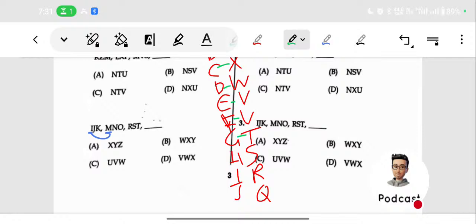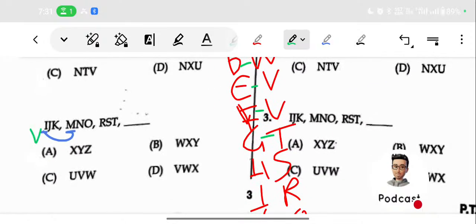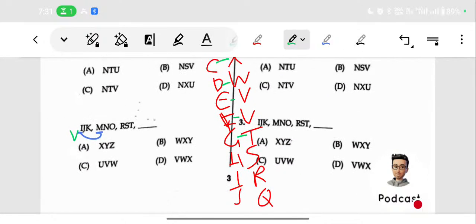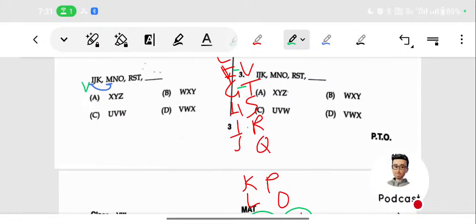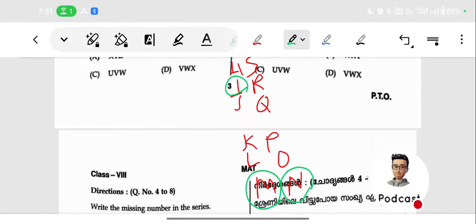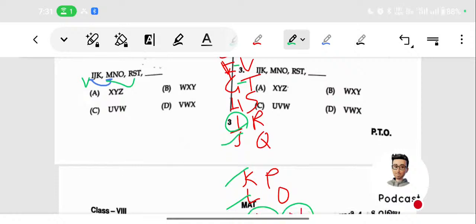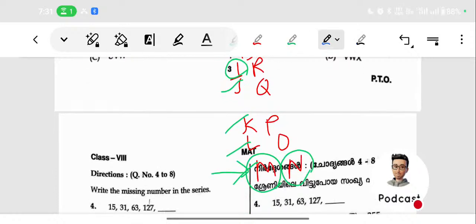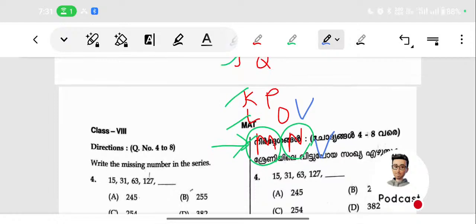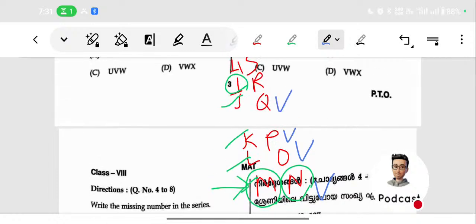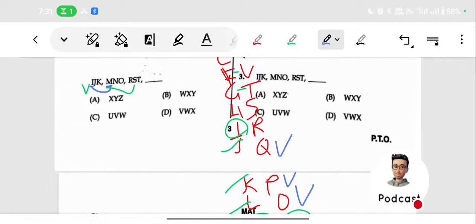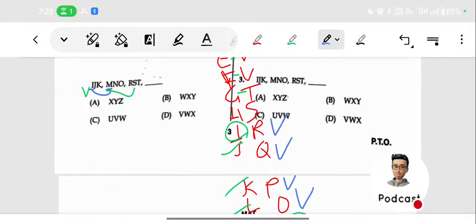Then you can just check I and M. Here the first letters are I and M. If you have this, you can easily find out. So this is the I and this is the M. 1, 2, 3, 4. So the fourth term is M. Then M and R. What is the relation? 1, 2, 3, 4, 5.